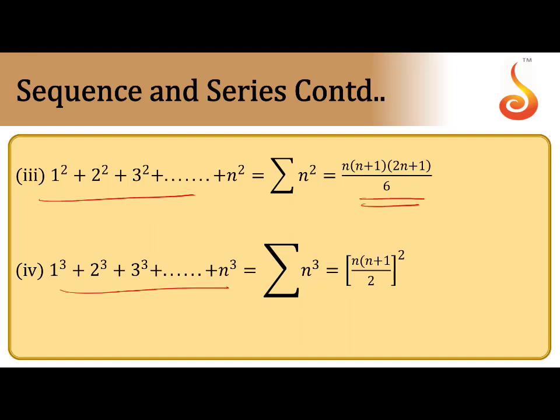Sigma n cube is the sum of the cubes of natural numbers, that is n into n plus 1 by 2 whole square, or you can write n square into n plus 1 whole square by 4. It's easy to remember: the sum of natural numbers whole square is the sum of the cubes of natural numbers. I hope that's clear. Sigma n square, sigma n cube, and sigma 1, these values we use in solving problems.